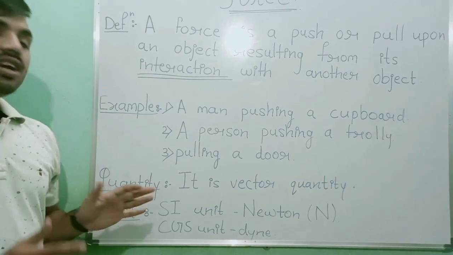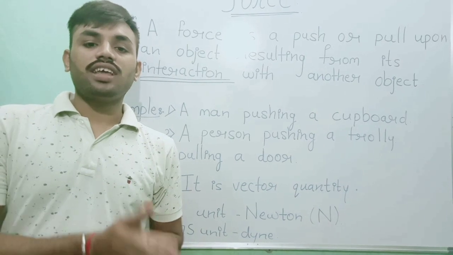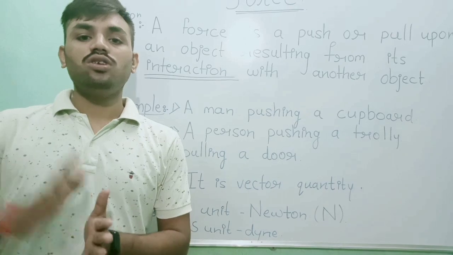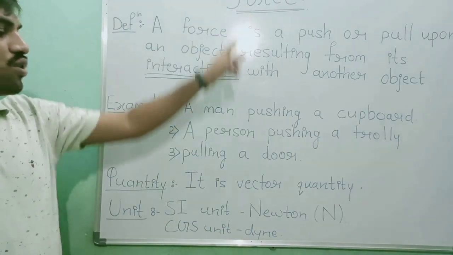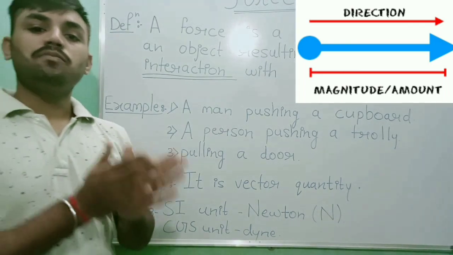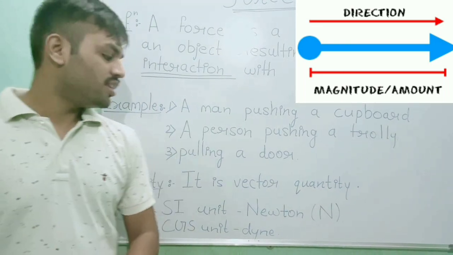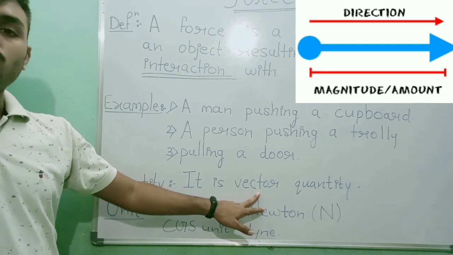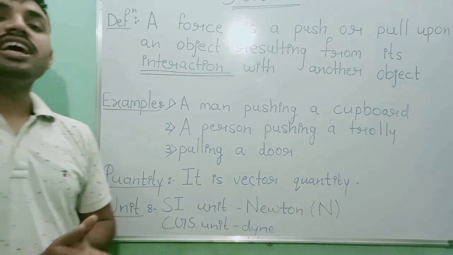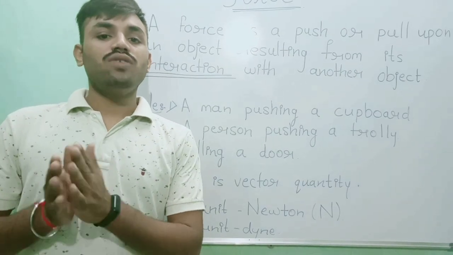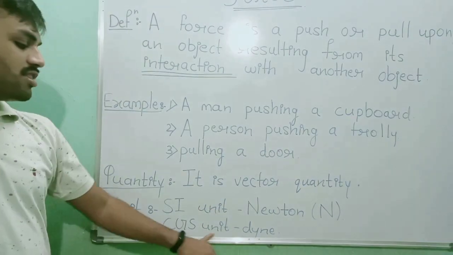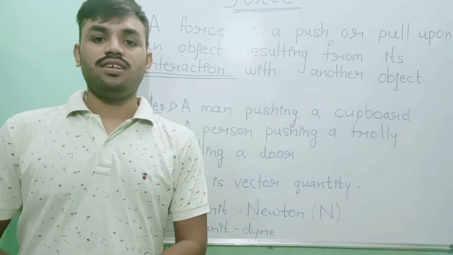Now we all know what a scalar quantity is and what a vector quantity is. In our previous video we learned about those quantities. Now force is a vector quantity. Why? Because in force there is magnitude as well as direction. Because of that, force is a vector quantity. Now units of force. The SI unit of force is the Newton, given by the great scientist Isaac Newton, and the CGS unit of force is the Dyne.